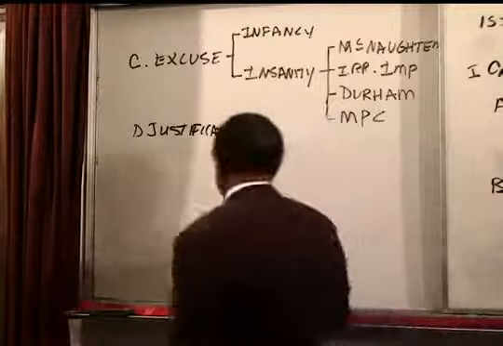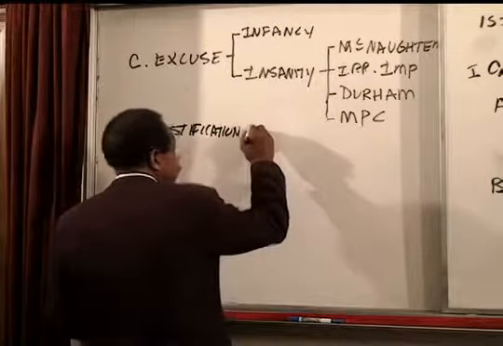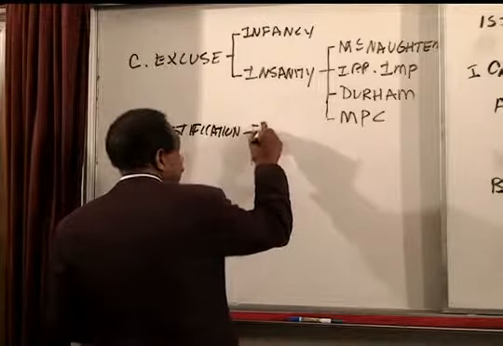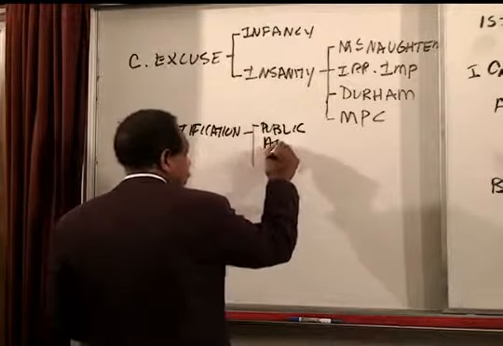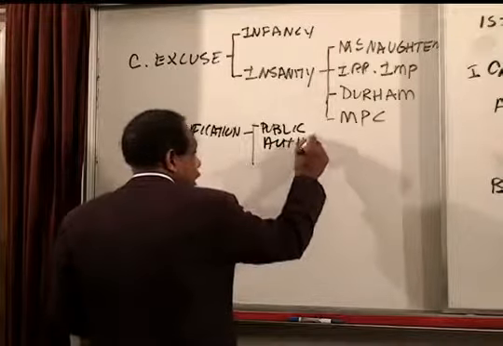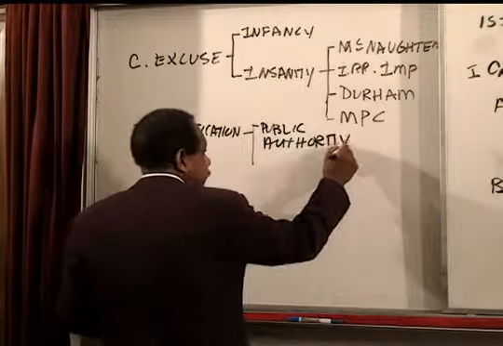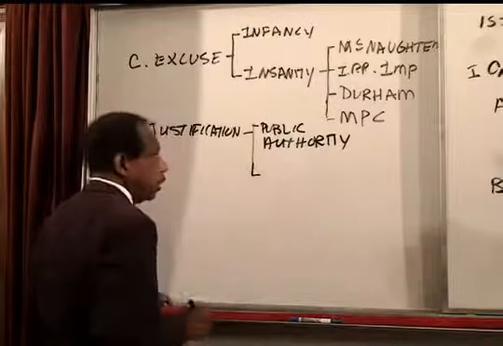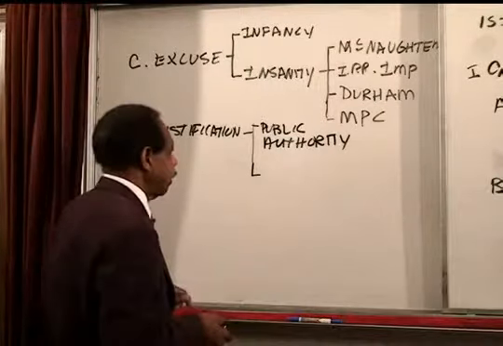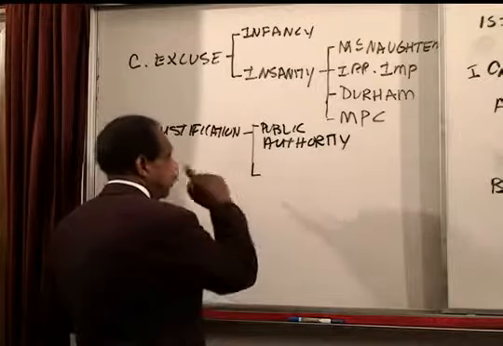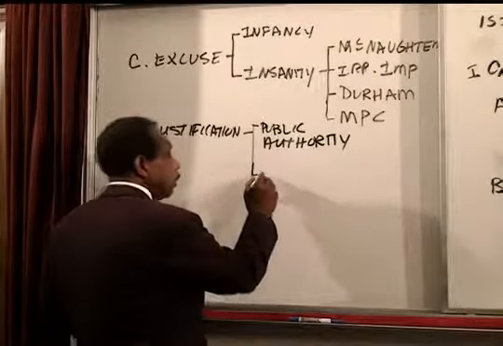So the justifications are, first of all, public authority. This is the executioner in Texas that's busy working overtime, and the others are the privileges.